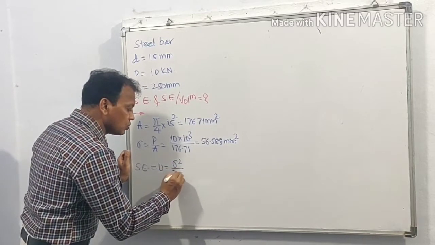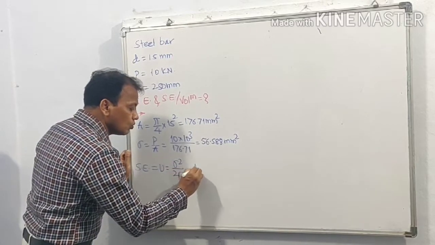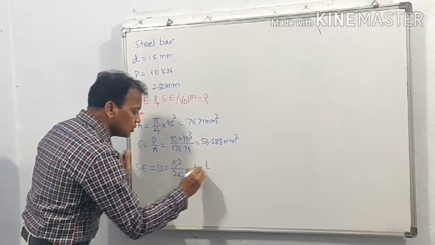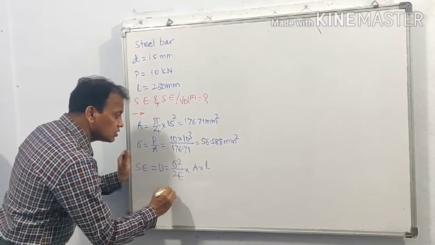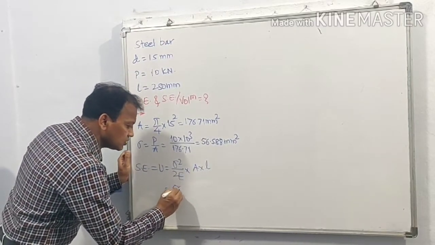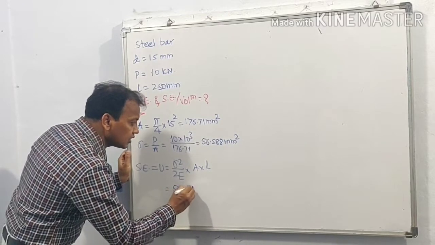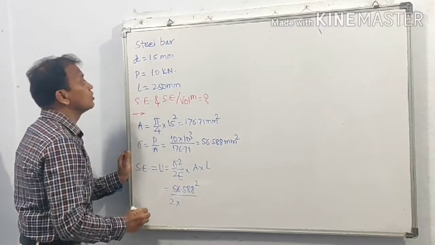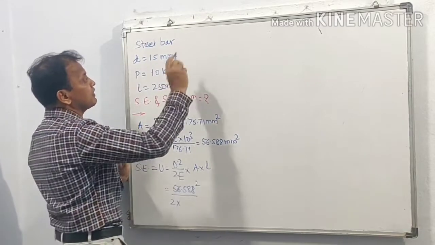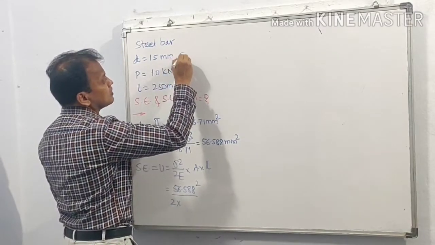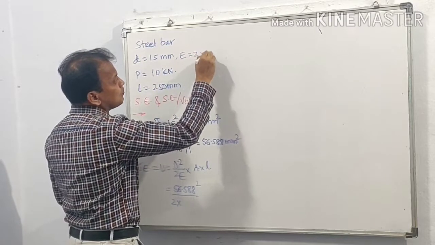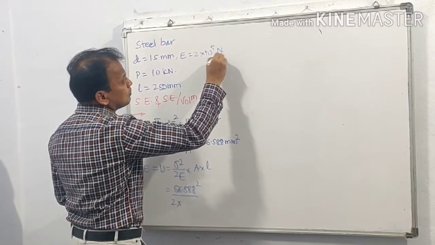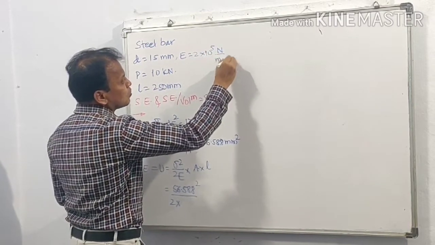sigma square upon 2E into volume, that is A into L. So here sigma is equal to 56.588 square upon 2 into E. E is given, E is equal to 2 into 10 raised to 5 Newton per millimeter square.